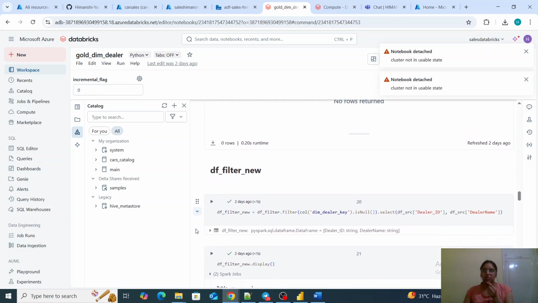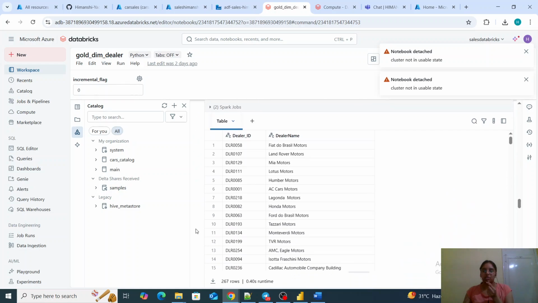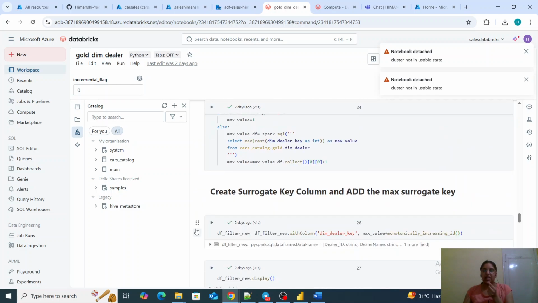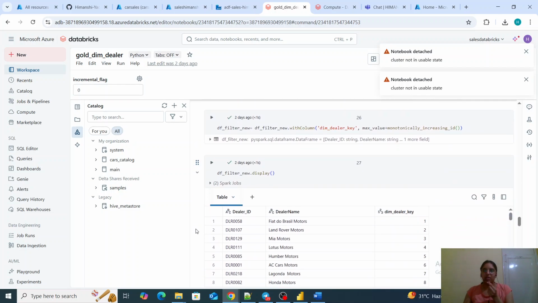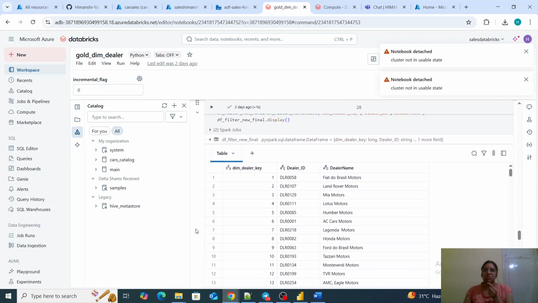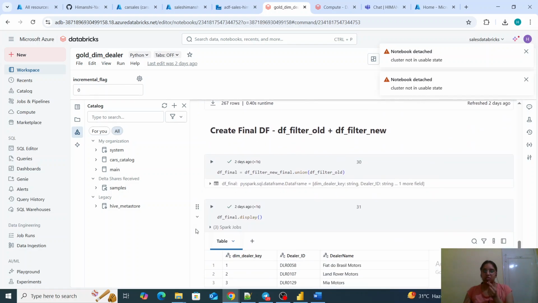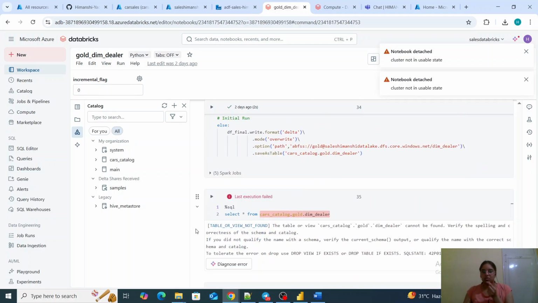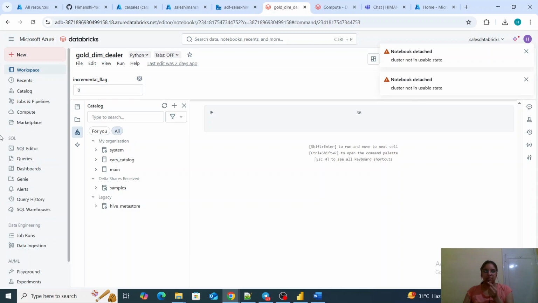If it is a new record, then I need to attach the dim dealer key, and if it is an old record, then whatever was the dealer key, it will remain the same. It should be updated, because if it is incremental data, then there must be some update to it, so it is updating that.